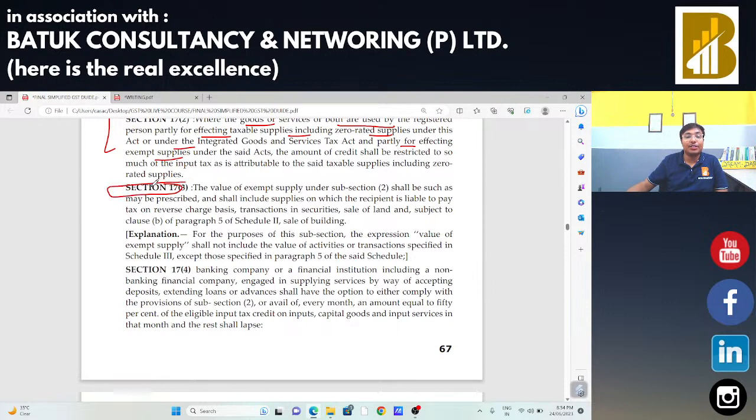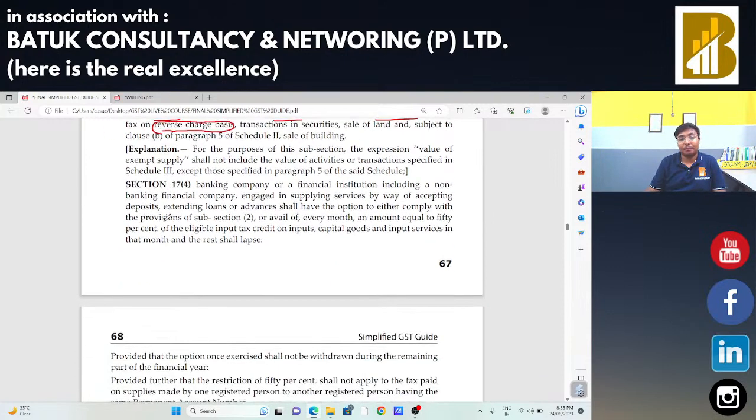Section 17 subsection 3: the value of exempt supply under subsection 2 shall be such as may be prescribed and shall include supply of which the recipient is liable to pay tax on reverse charge basis. That means whenever there is any supply on which the recipient is going to pay the taxes under the reverse charge mechanism, in that case that supply should be treated as your exempted supply, because you need not pay the taxes on that particular supply.